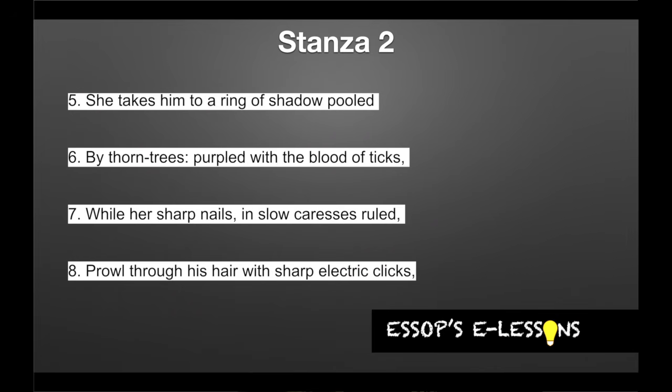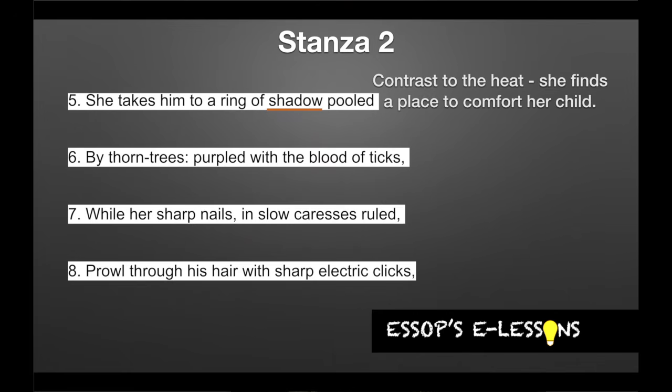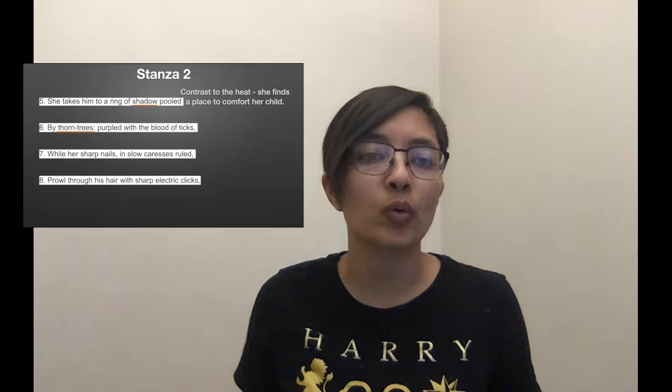If we move on to stanza 2, right, we see she takes him to a ring of shadow. So we see here the contrast to the heat. This shadow here is the opposite of the harsh sun that she was in, and she finds a place to comfort her child. But very interesting, the place where she chooses to comfort her child, it's surrounded or enclosed by thorn trees.